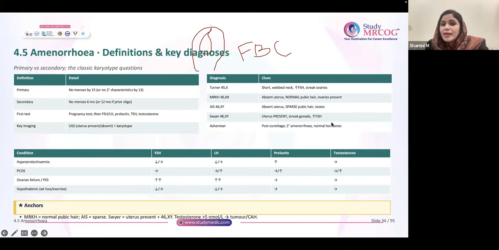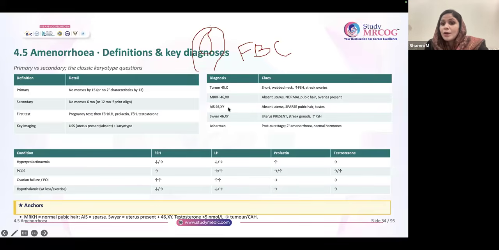Testis is there and it is producing testosterone and also anti-Mullerian hormone, AMH. Because of the receptor problem, testosterone cannot act. But AMH can act, and that is why there is no uterus. The Mullerian structures disappear because of the action of AMH.